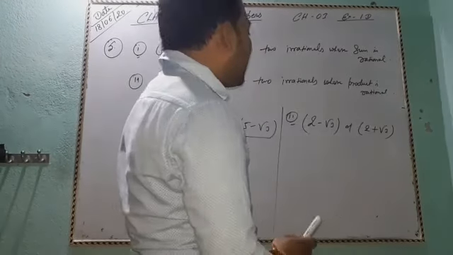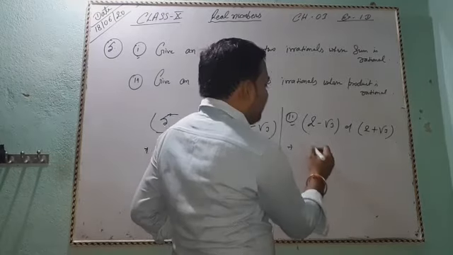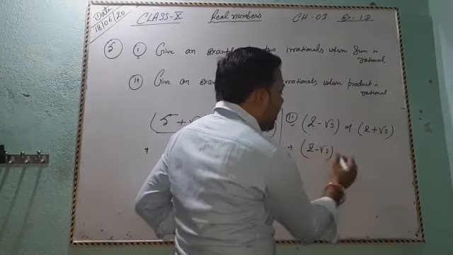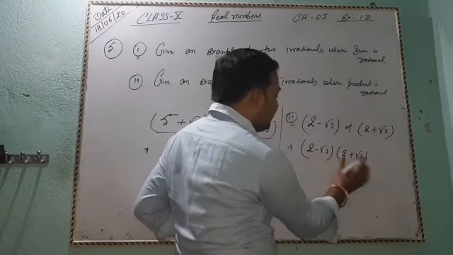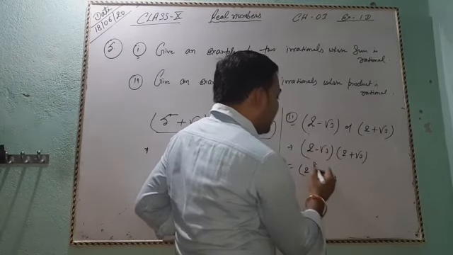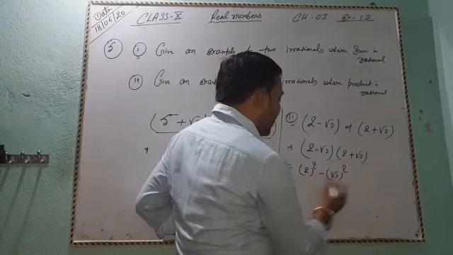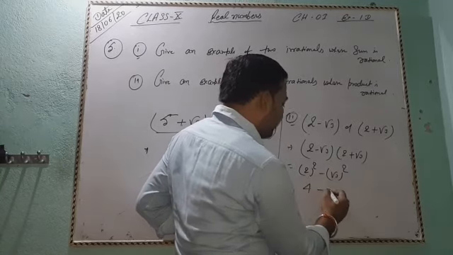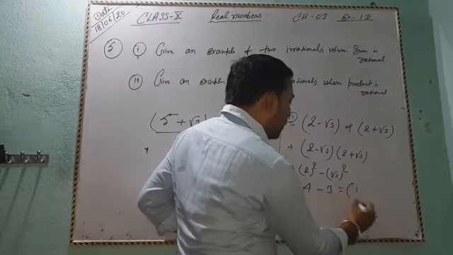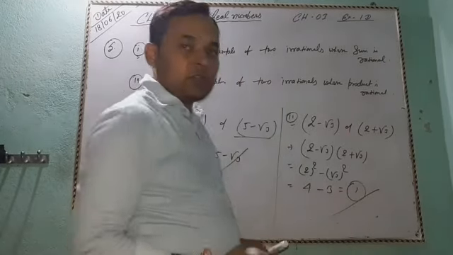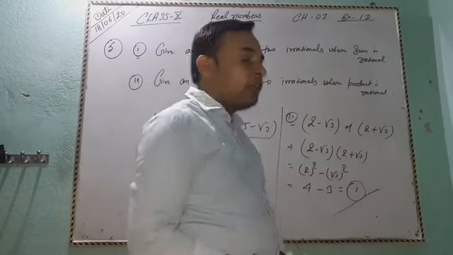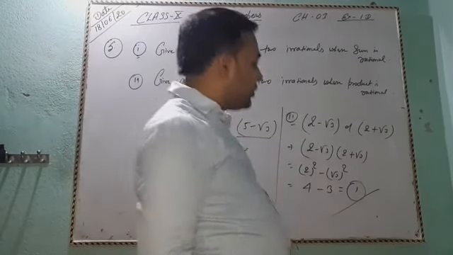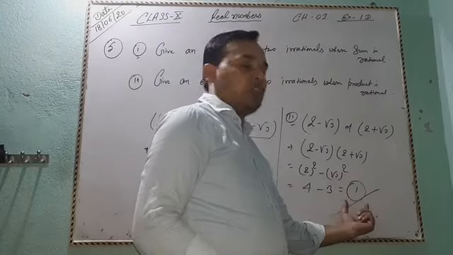So the product of these numbers, 2 minus root 3 into 2 plus root 3, is of the form a minus b into a plus b, so a square minus b square. So 2 squared is 4, minus 3, equal to 1. This is rational. So the product of two irrational numbers is rational.